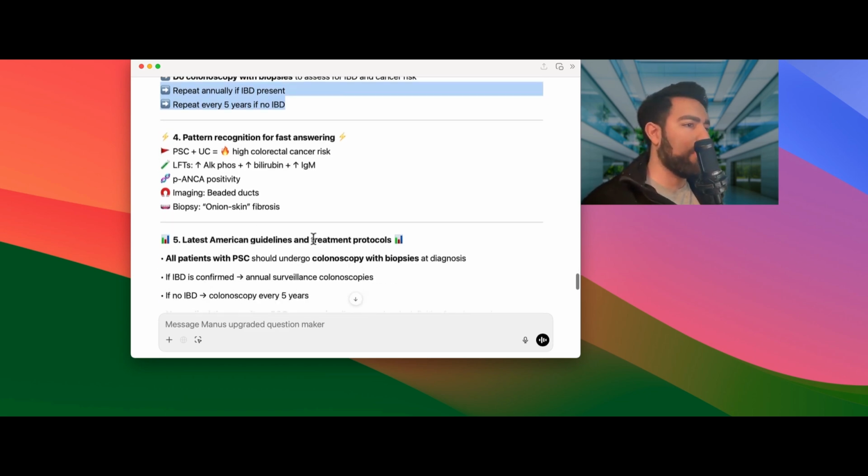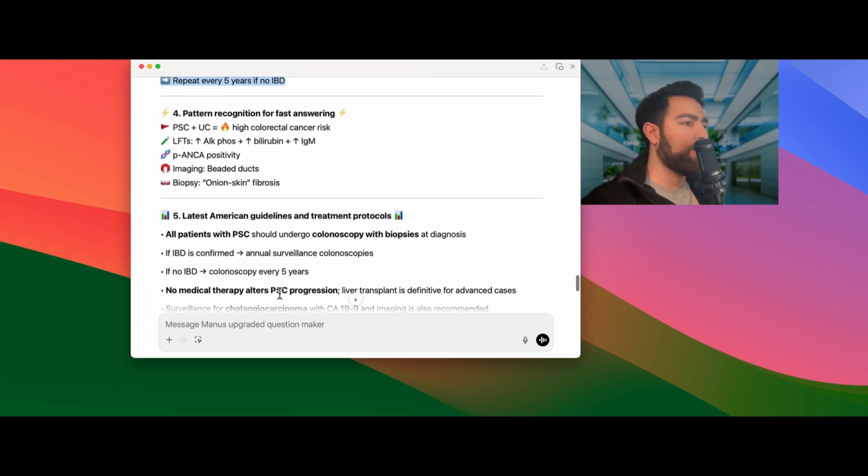And this is the American guidelines. Absolutely do that. If IBD is confirmed, annual surveillance. If no IBD, every 5 years. There is no medical therapy that alters PSC progression. Nothing. So don't pick the immunosuppressant. There's nothing right now that we have. Maybe you want to be the next person who develops it, but there's no medical therapy that is proven scientifically to reduce or alter the PSC progression.